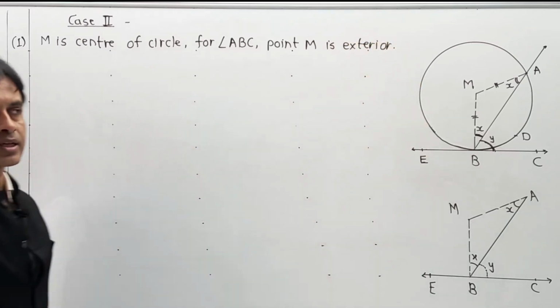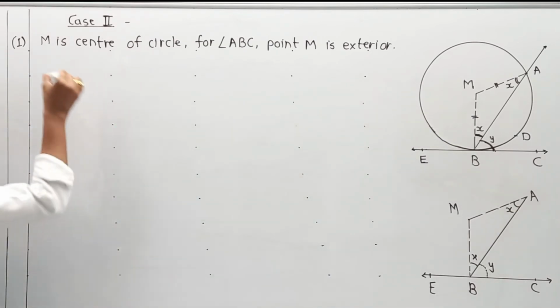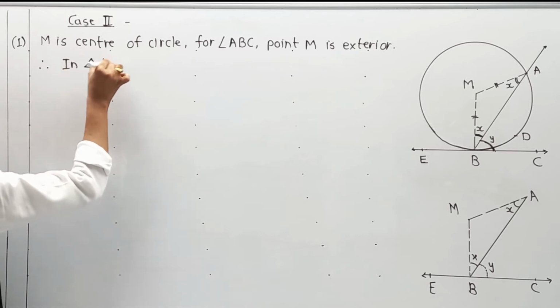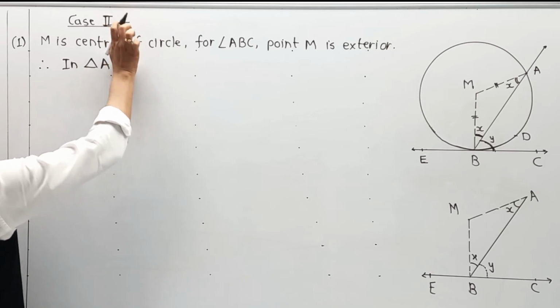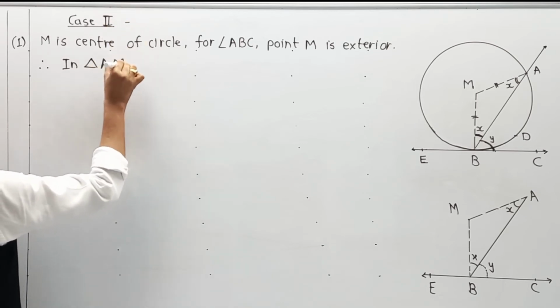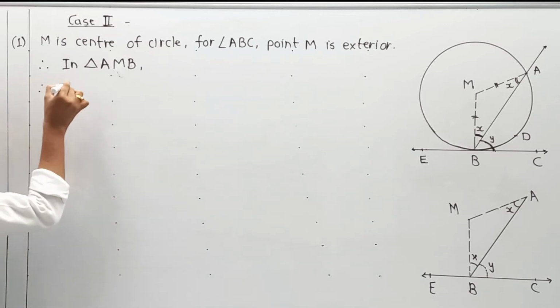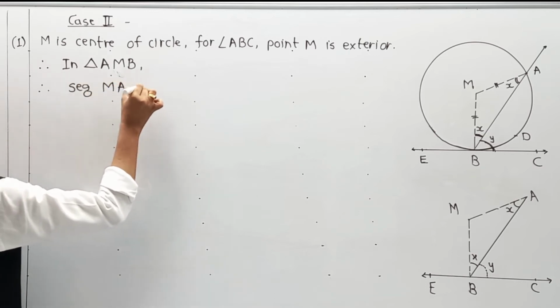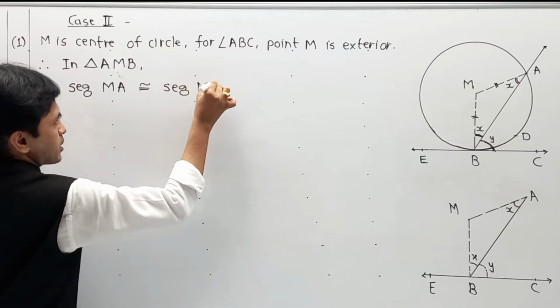Now first of all we are going to discuss triangle MAB. Therefore in triangle AMB, radius MA equals radius MB, or you can say segment MA is congruent to segment MB.